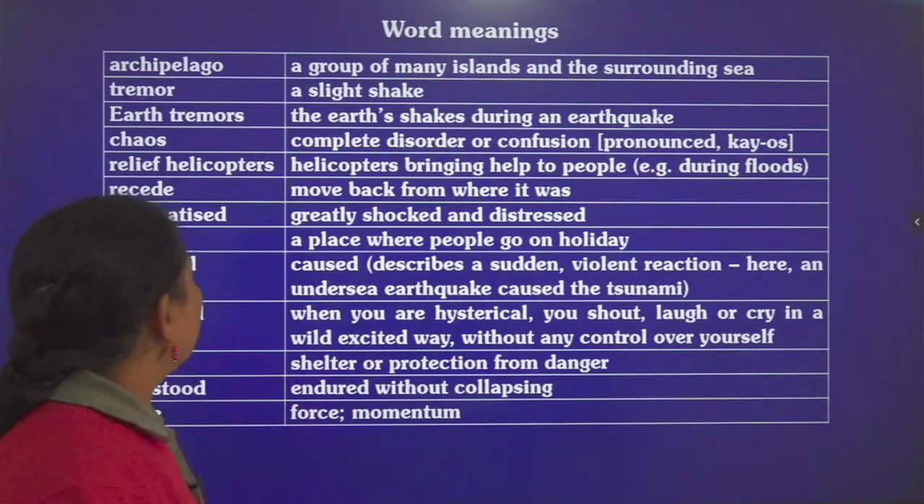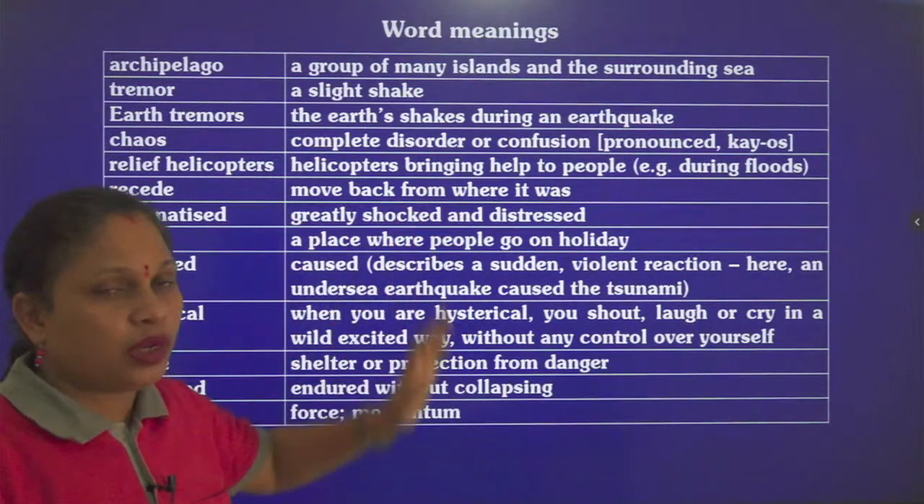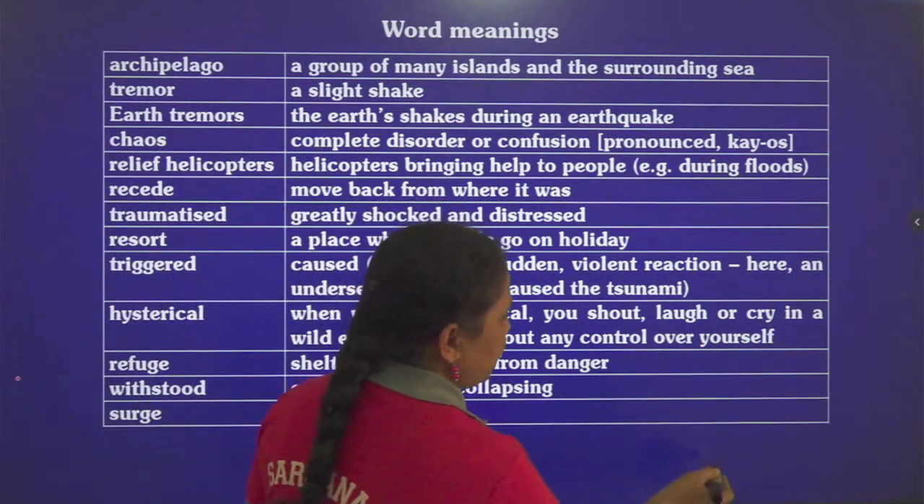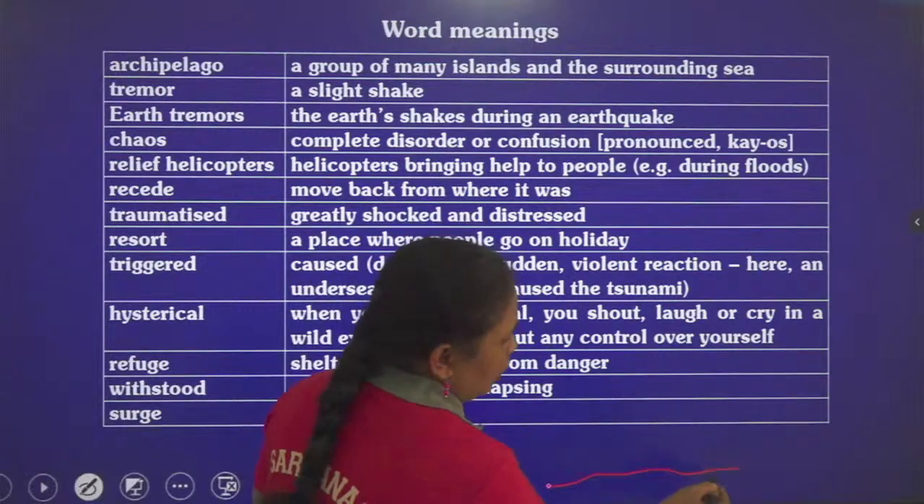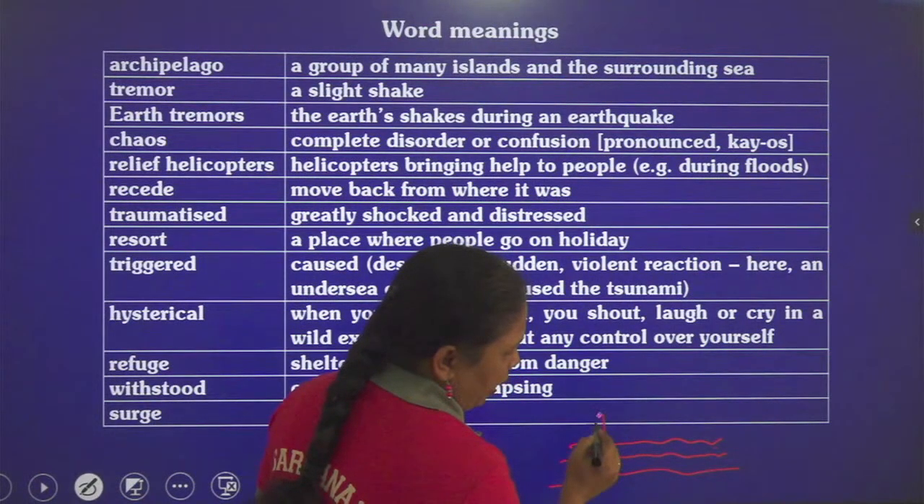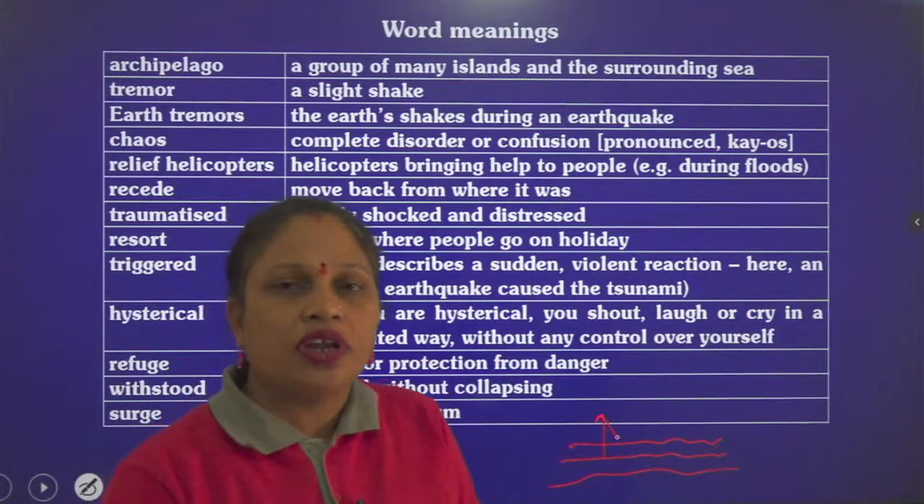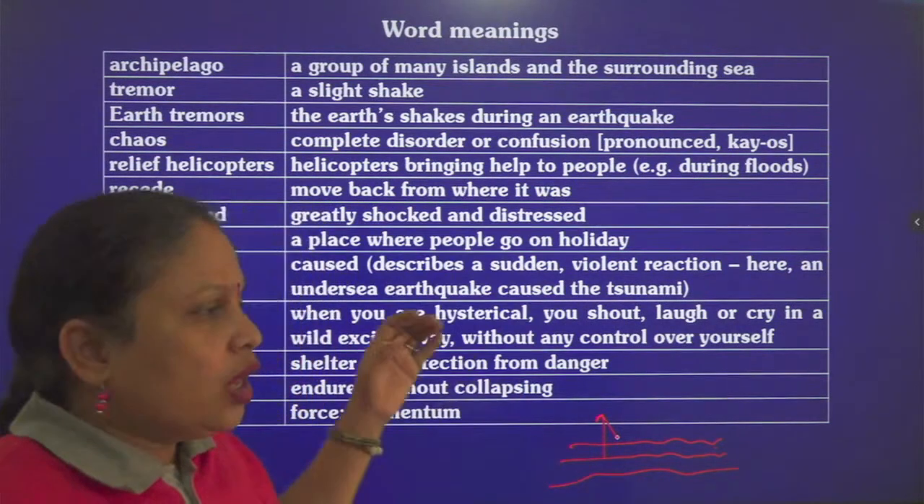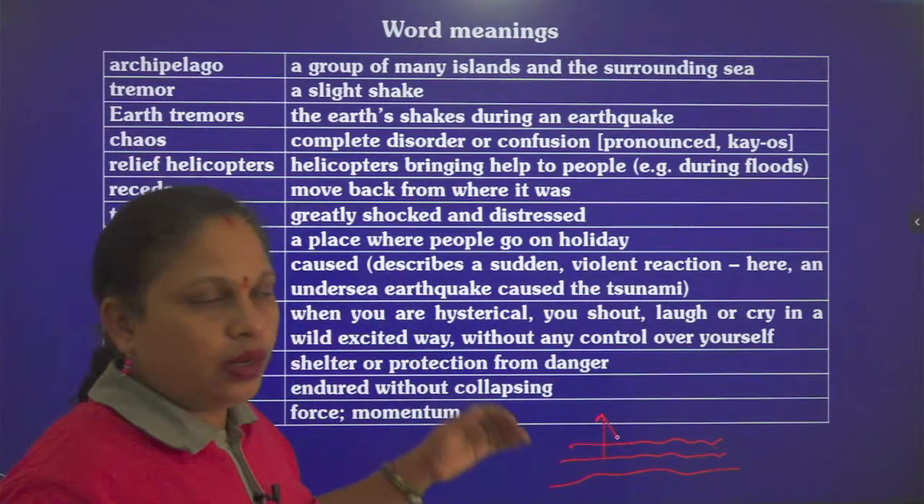Then recede means to move back from where it was. Suppose this is the sea and this is the beach. When the sea comes here and then goes in the backward direction, we can say the sea water is receding. So recede means to move backward from where it was.